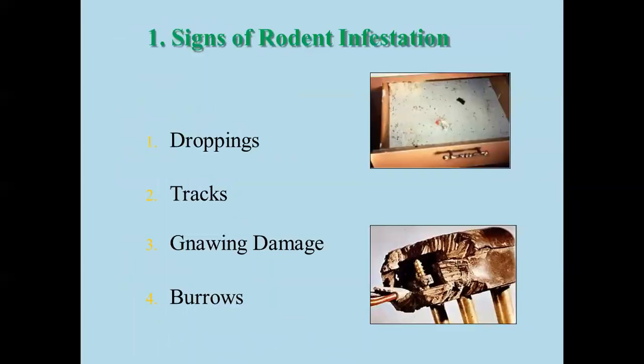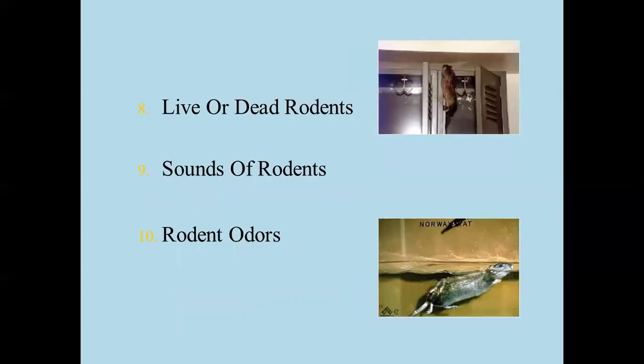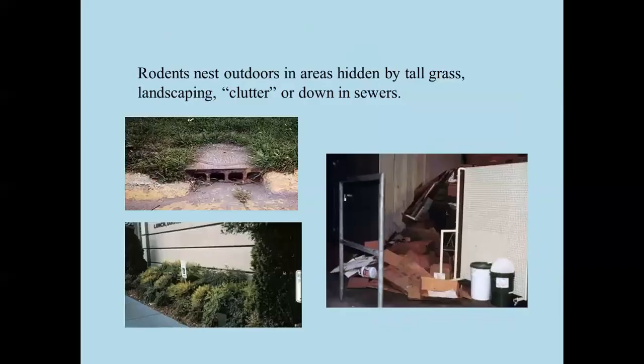Over that, the common signs of rodent infestation are droppings, then tracks, then gnawing damage, then burrows, which they commonly make. Then runways, grease marks, urine stains, live or dead rodents, sound of rodents, then rodent odors. These are the ones we can commonly identify when rodents are present in the house.